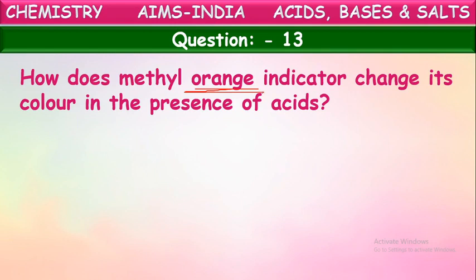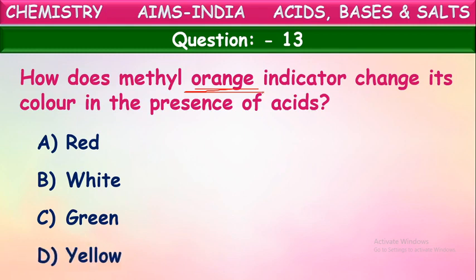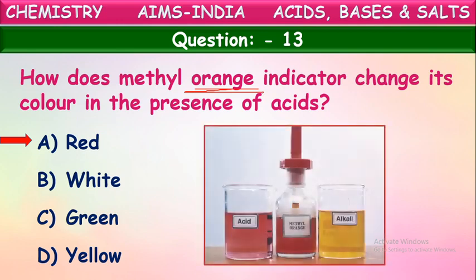Now let us see, they are asking here what color change it will show with the acids. What is the color of methyl orange in the presence of acids? Is it red or white or green or yellow? What is the color of methyl orange in the presence of acids? Yes, it is red color. Methyl orange turns red in the presence of acids.